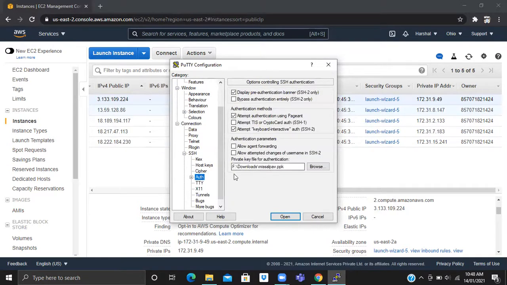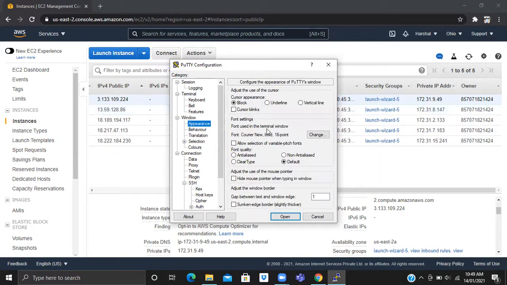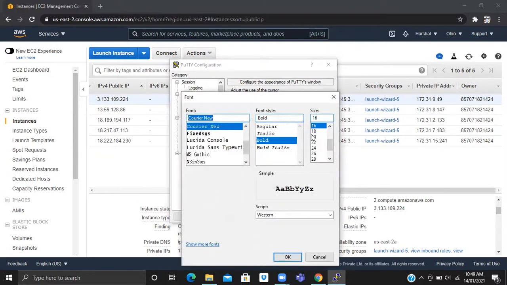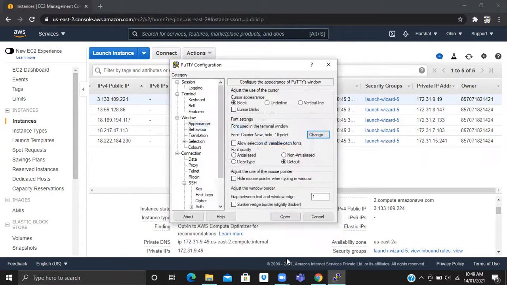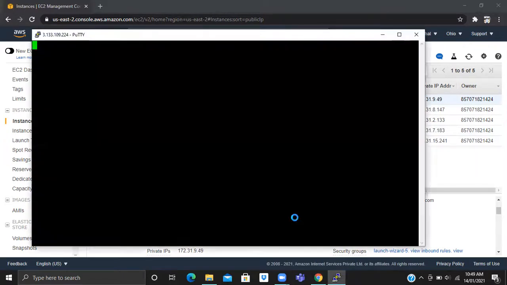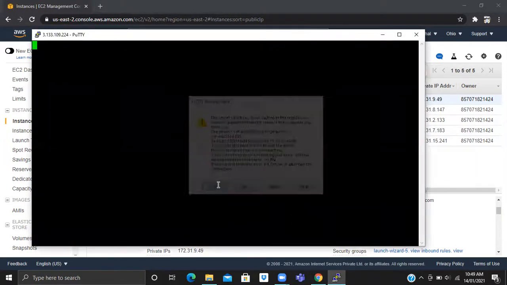Here you have to specify the key which you created. Then I've just changed the window appearance so we can see this. That's it, and open.